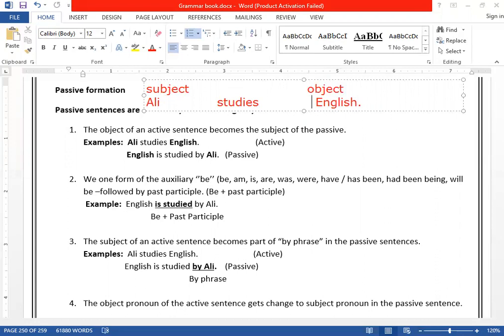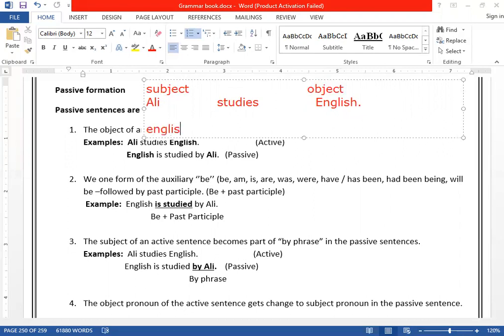So the first step is to shuffle the subject with the object. The subject will come in place of the object, and English will go in place of the subject. Here, English studies Ali. This is the first step.